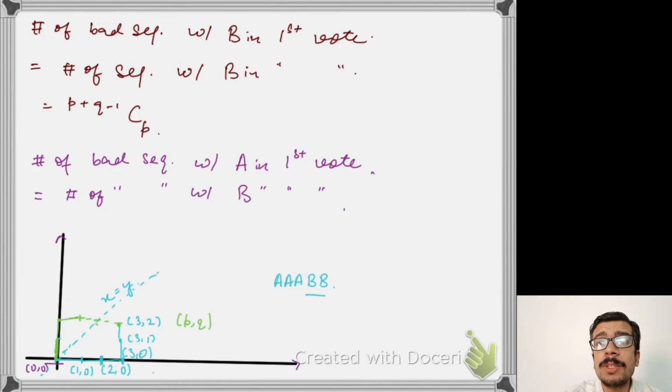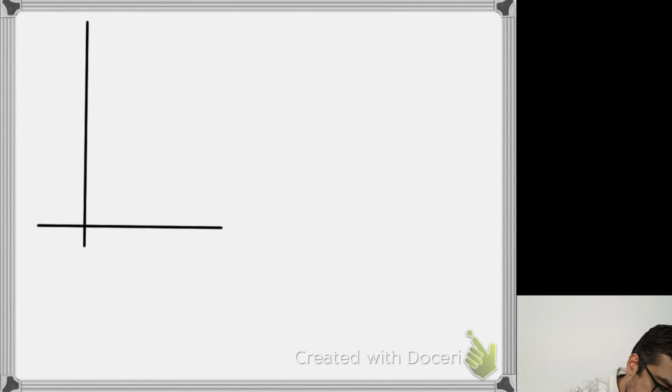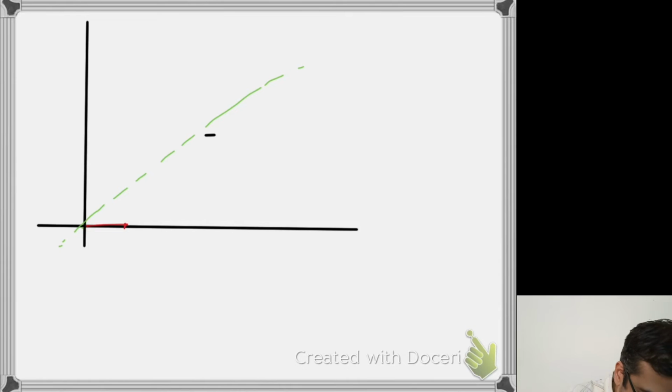Now what are the examples of bad sequences which begin with an A? A bad sequence, if it begins with an A, then essentially I begin somewhere below this line, but then somewhere in the process I'm going to either touch the line or cross the line.